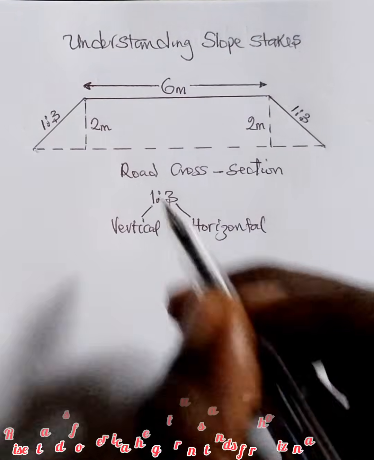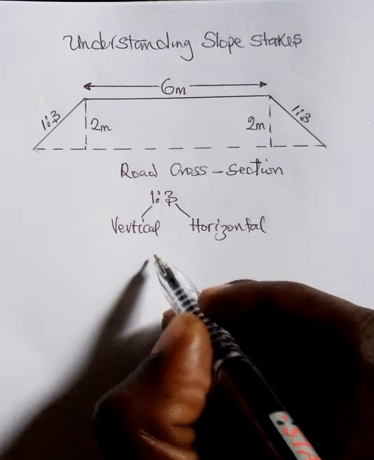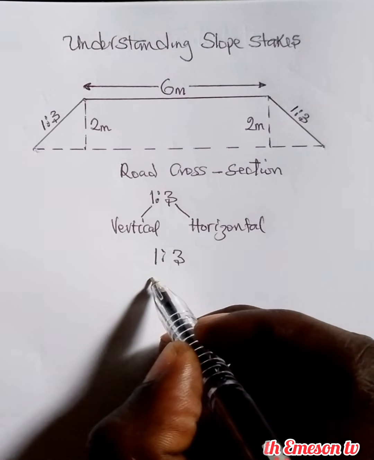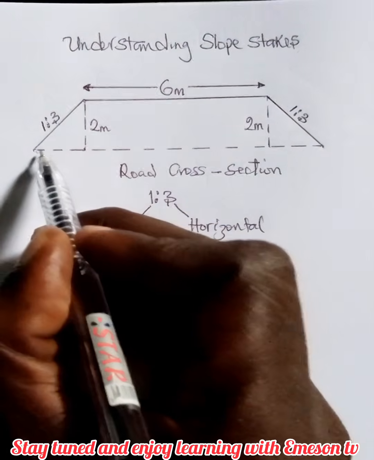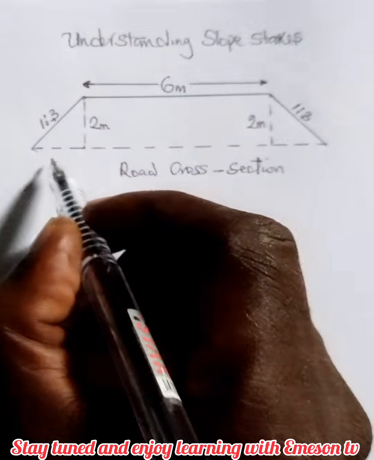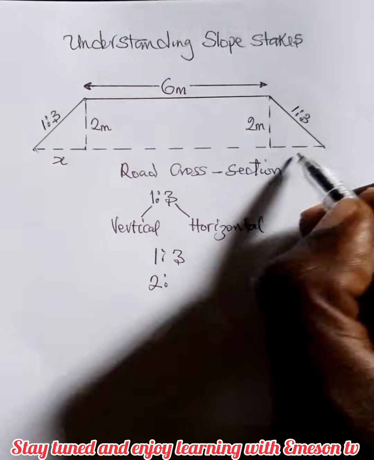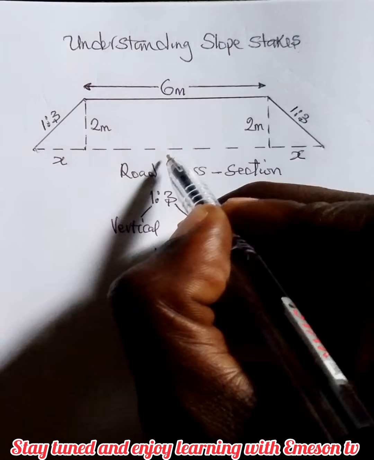So now, we want to build this road for a vertical height of 2 meters. 1 is to 3. For a vertical height of 2 meters, what is the horizontal distance through which we will go, which is from here to here? Let's call this place X, and let's also call this place S, because here and here is same. From here to here we already know as 6 meters.